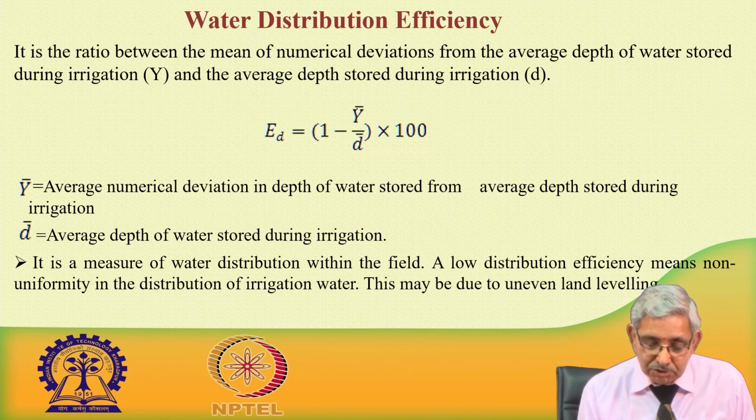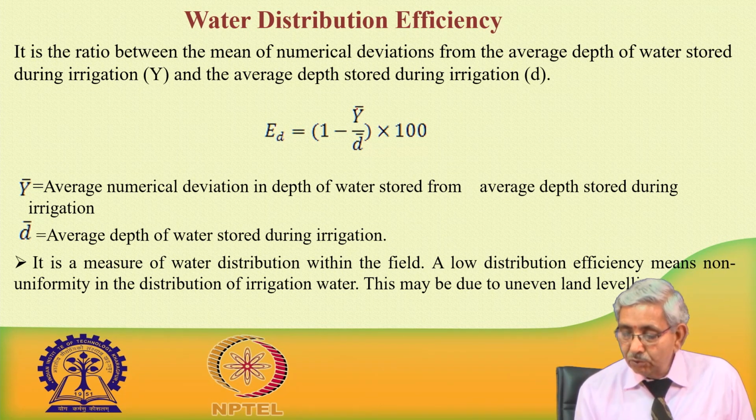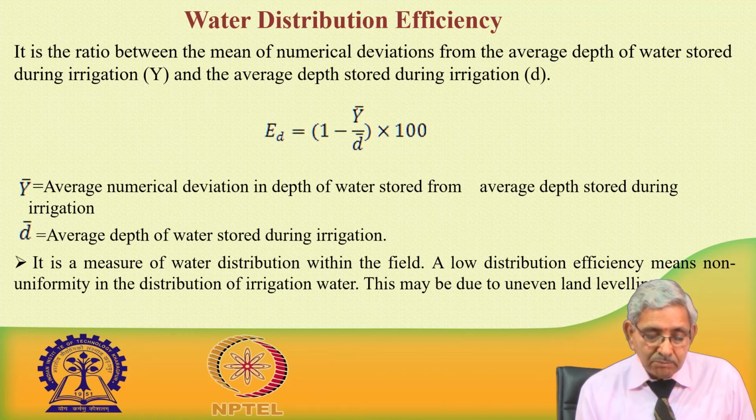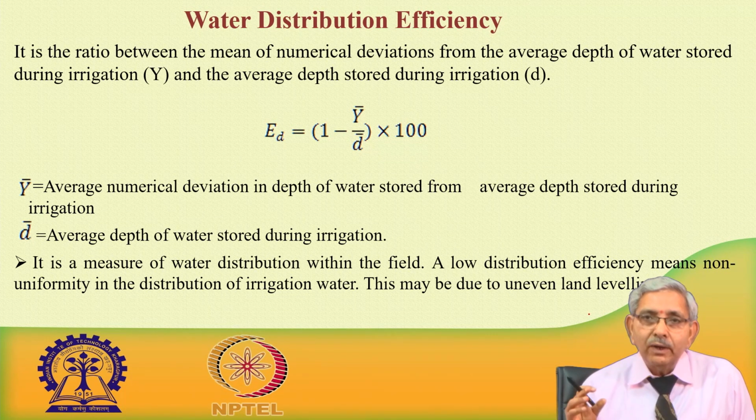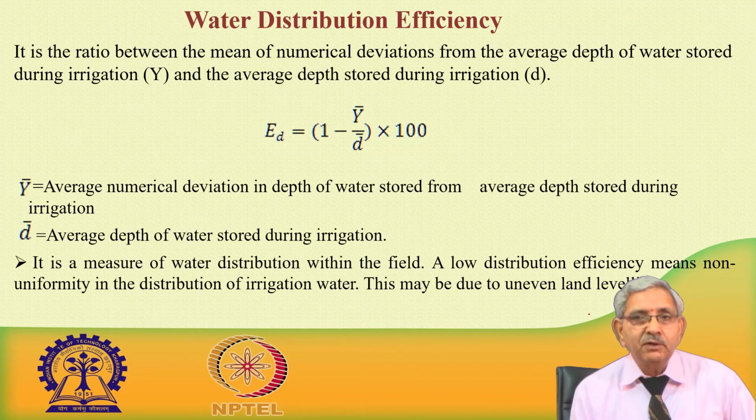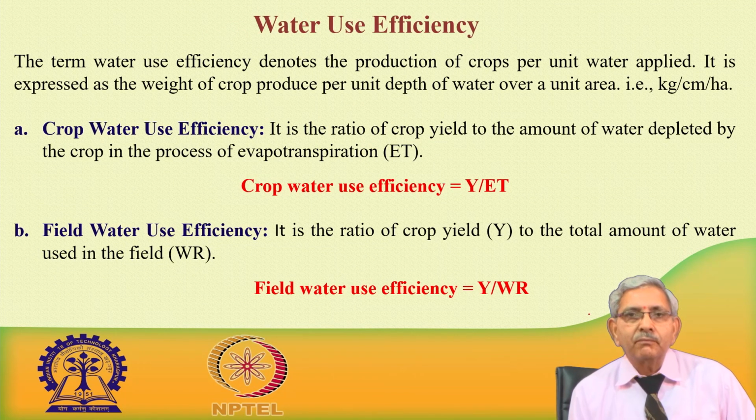It is a measure of water distribution within the field. Low distribution efficiency means non-uniformity in the distribution of irrigation water. This may be due to uneven land leveling, so the reason would be that land is not properly leveled, or it is a newly plowed field where a lot of clods are there. Smoothness of the field is more relevant to the surface irrigation system.